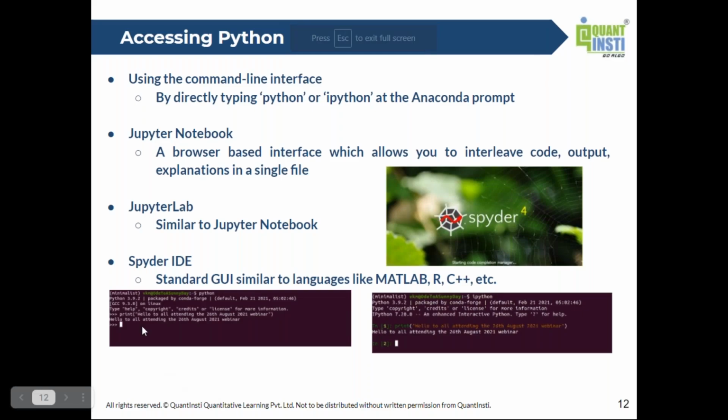Nevertheless, I have shown you a couple of screen grabs here, which would give you an idea of how the command line interface looks. So this is for Python and this is for IPython. Similarly, you also have other ways like the Jupyter Notebook, which is what we'll use today. It's a browser-based interface that allows you to bring together code, output, explanations, all of that in a single file.